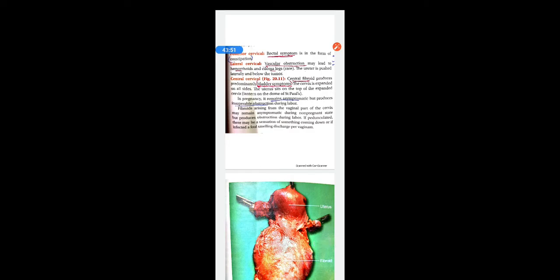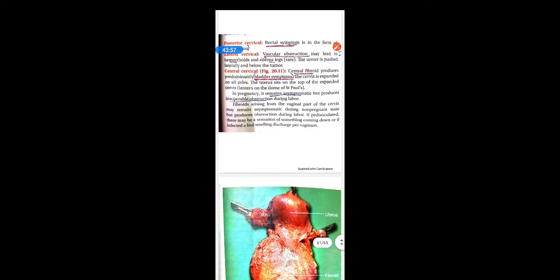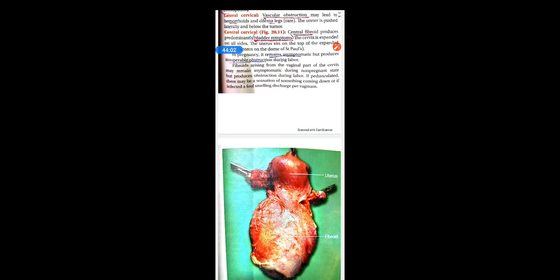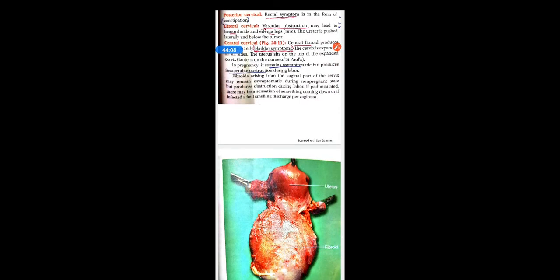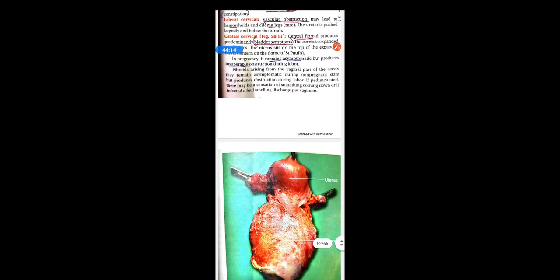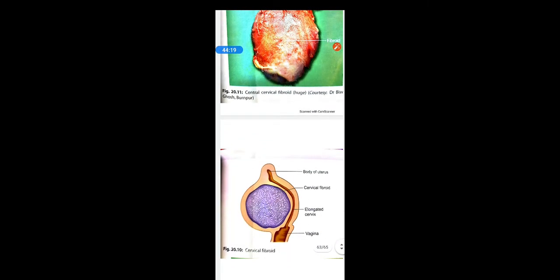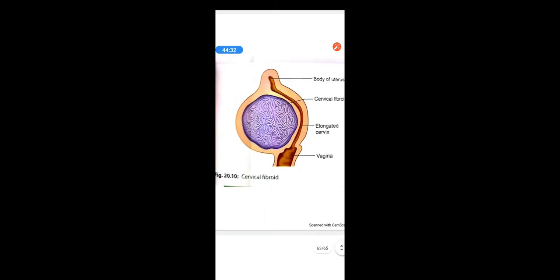In pregnancy it remains asymptomatic but produces insuperable obstruction during labor. Fibroids arising from the vaginal part of the cervix may remain asymptomatic during non-pregnant states but produce obstruction during labor, as they are causing obstruction in the passage. If pedunculated, there may be a sensation of something coming down, or if infected, a foul smelling discharge per vagina is seen in cases of fibroids arising from the vaginal part of the cervix. See in this diagram you can see the body of the uterus, cervical fibroid, elongated cervix and vagina.